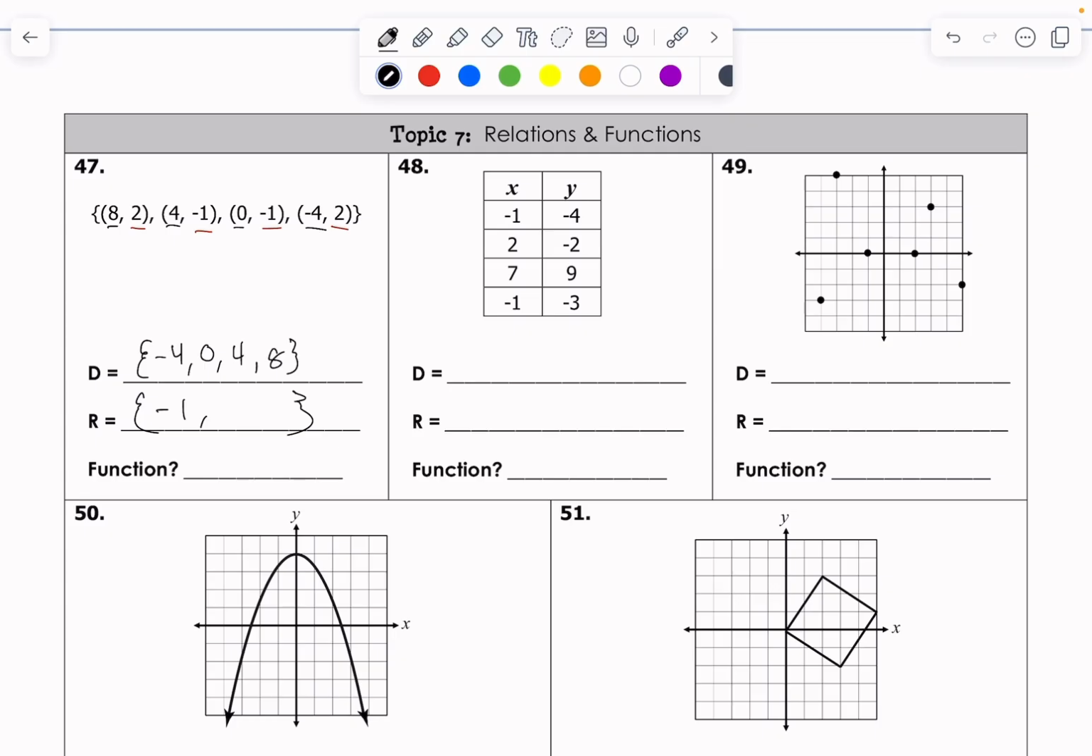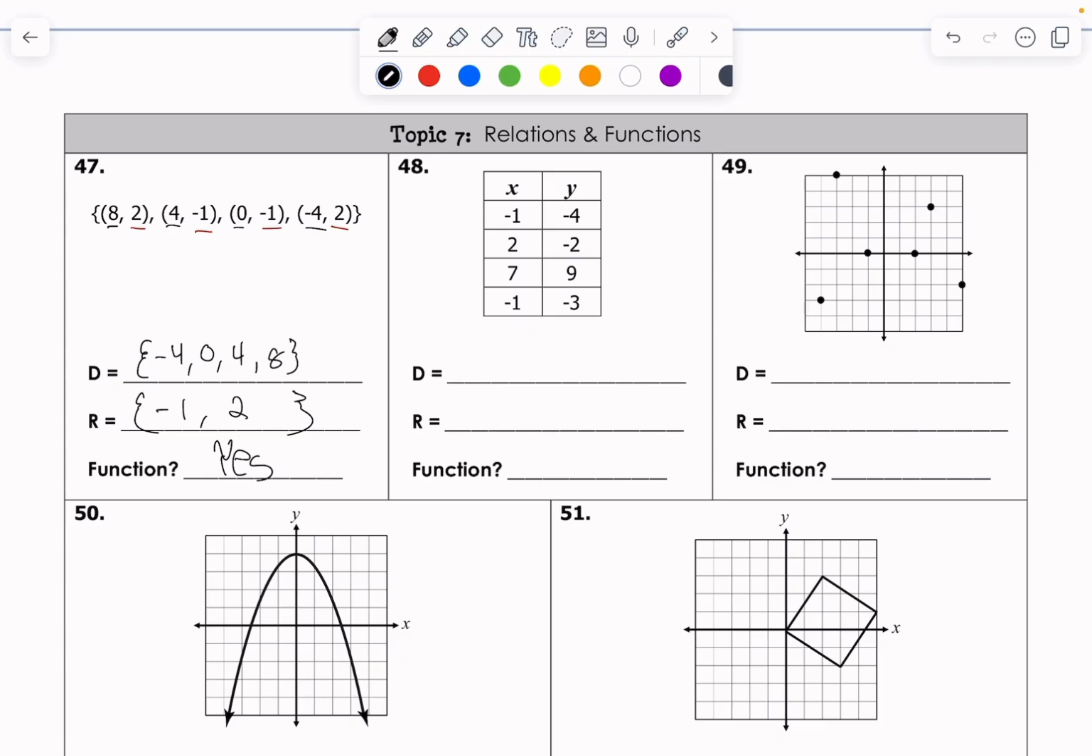And then I see positive 2 twice, I'm only going to write that once. We're done, okay? Is it a function? This is a function, yes, because none of the x values repeat. They are all different x values. So, for example, there's an 8, a 4, a 0, and a negative 4. None of those are equal to each other, so it is a function.